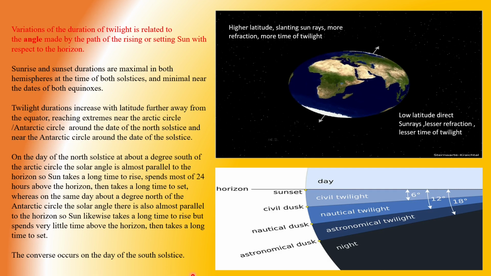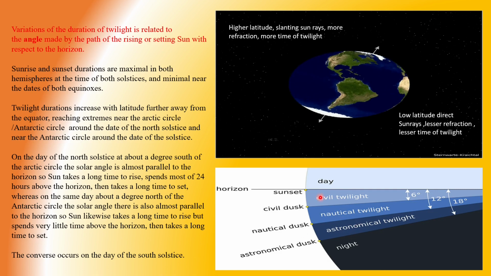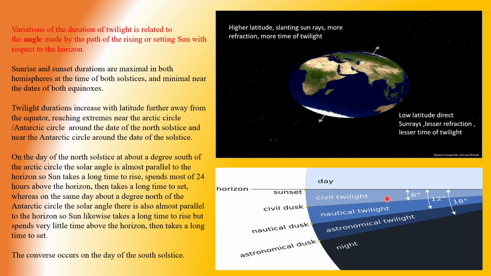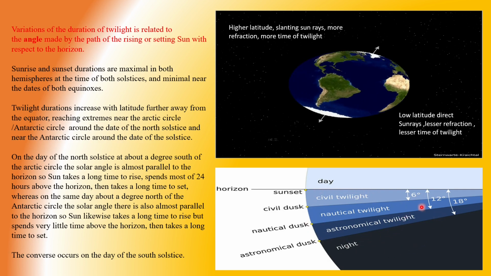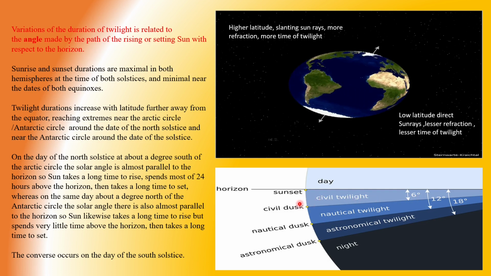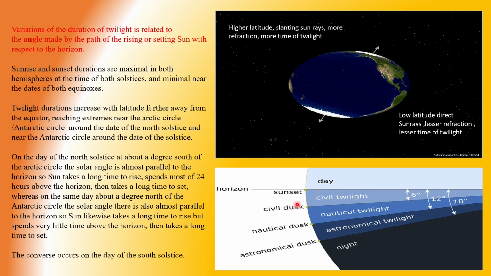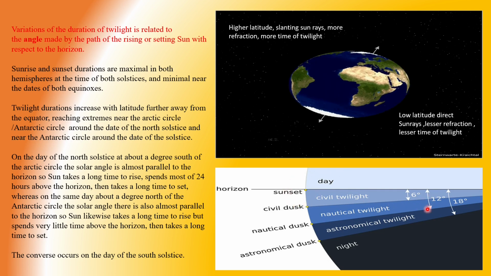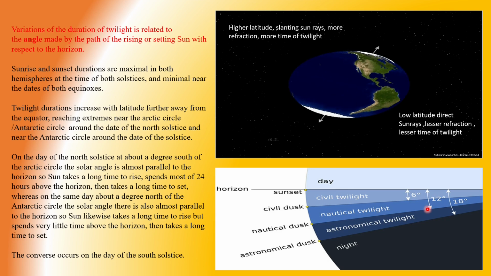Here you can see there are different types of twilight, but we'll just take it together as a common time of twilight. Till 6 degrees, if the sun is appearing below the horizon, then we'll have twilight. But below 6 degrees, at that time we'll have darkness.